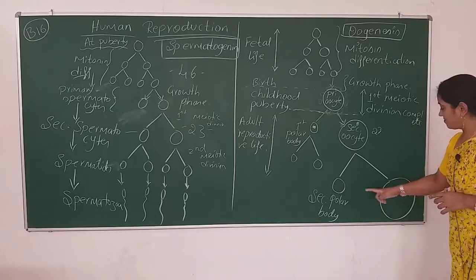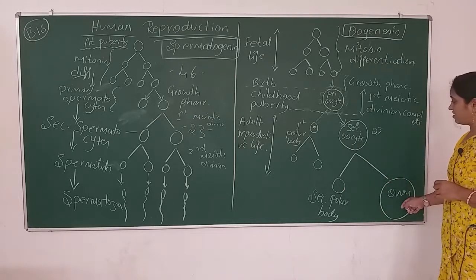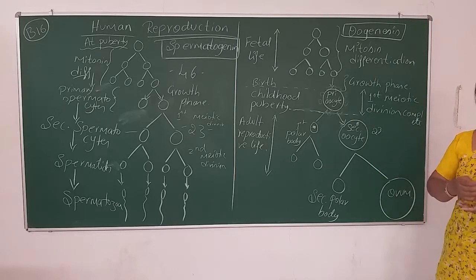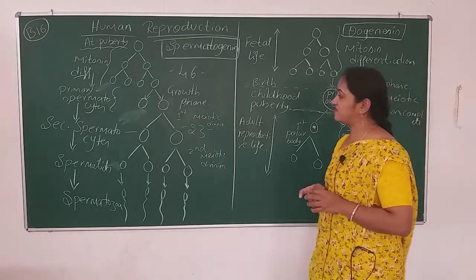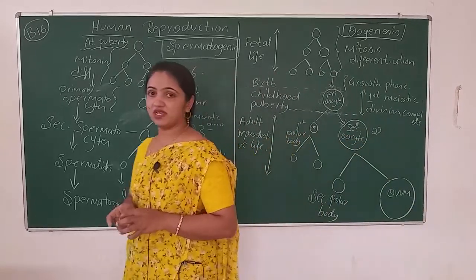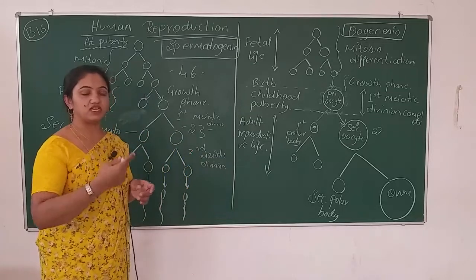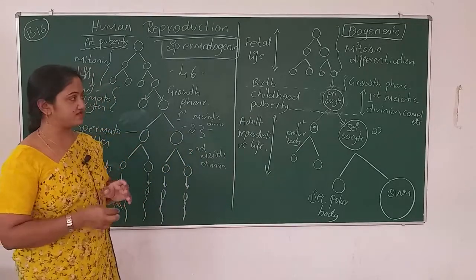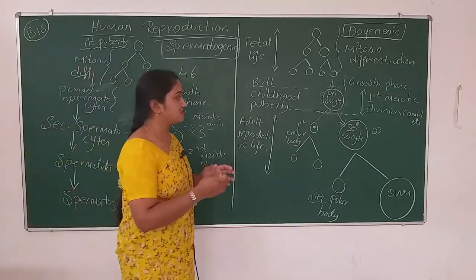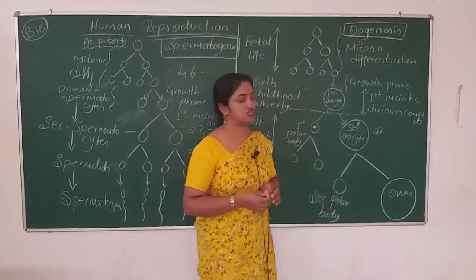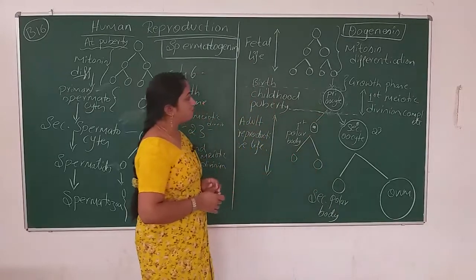So the second polar body, and here we have the ovum. First it converts to the egg, later it will mix with the male pronucleus, and then from there the zygote, and then cleavages and division occur. Blastula, morula, gastrula, these are all the stages we are going to learn in the next sessions. So these are all about oogenesis.